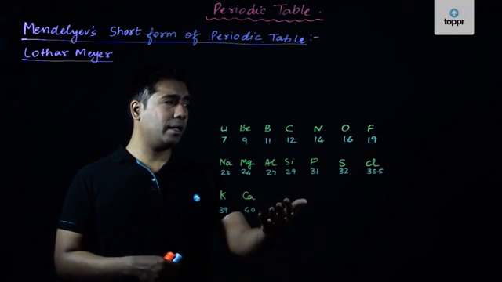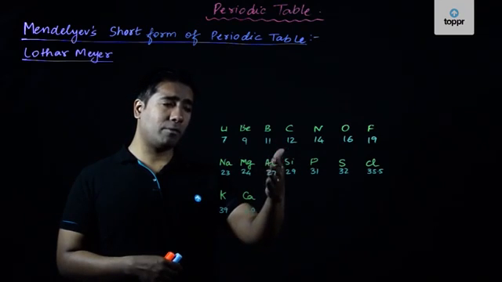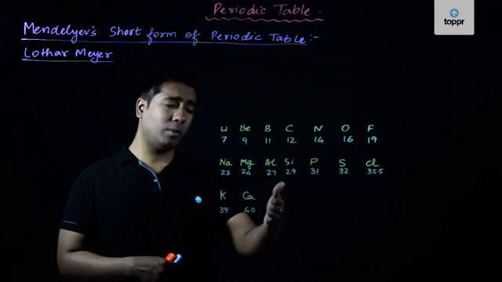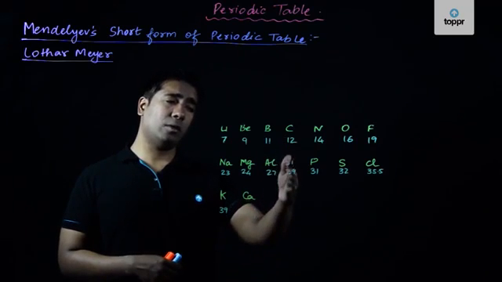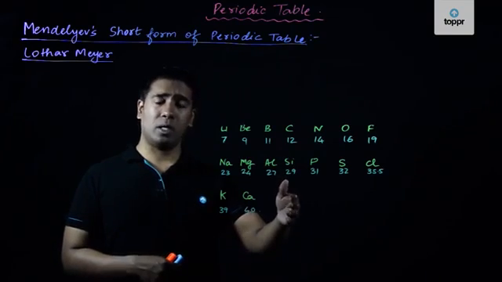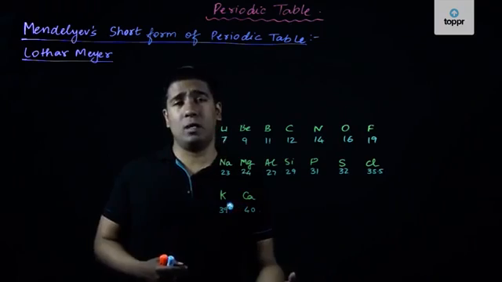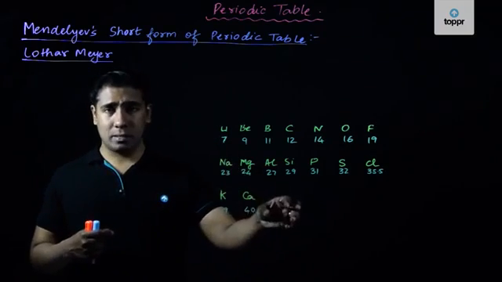germanium and gallium. So the element which was present below aluminum here was named gallium, and that element which was present below silicon in the periodic table was named germanium. After discovery of those elements, they were given these names.